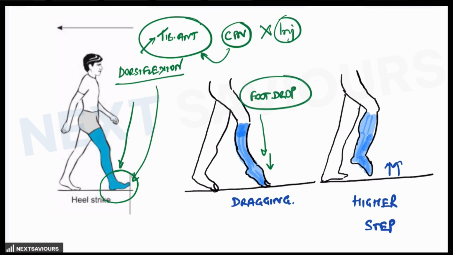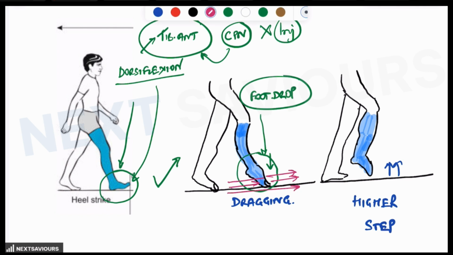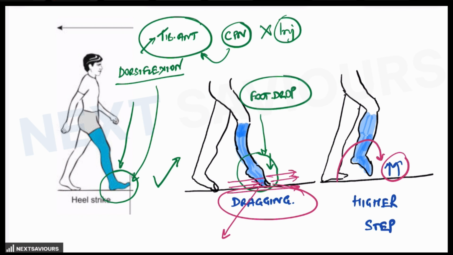Now imagine such a patient, who is not able to bring the ankle into dorsiflexion, walking with the foot drop. When he walks on the ground, he has to drag his foot or his toes on the ground while walking, because he cannot lift it by performing the heel strike. So there is a natural dragging of the toes on the ground. This dragging will result in an injury to the dorsum of the foot. So in order to avoid this injury, he is taking a higher step.